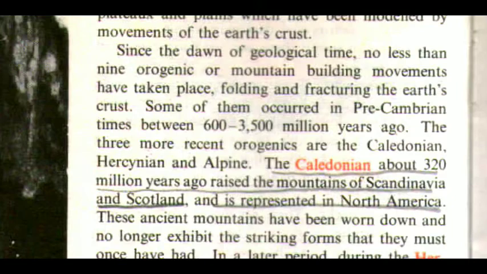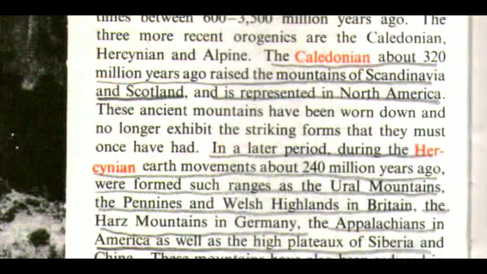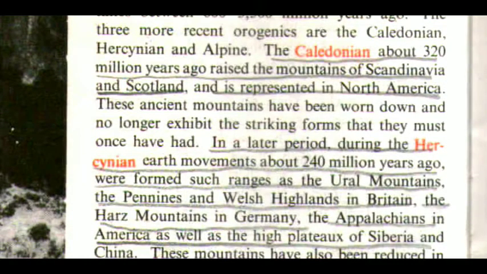Folding and fracturing the Earth's crust, some of them occurred in pre-Cambrian times between 600 to 3500 million years ago. The three more recent orogenies are the Caledonian, Hercynian, and Alpine. The Caledonian, about 320 million years ago, raised the mountains of Scandinavia and Scotland and is represented in North America. These ancient mountains have been worn down and no longer exhibit the striking forms that they must once have had.